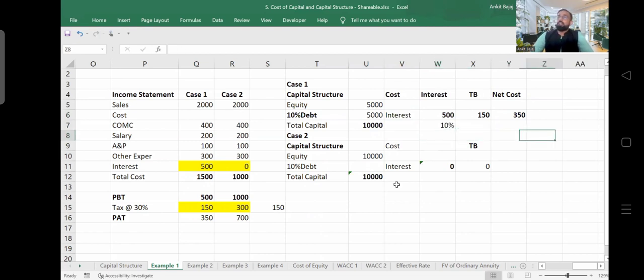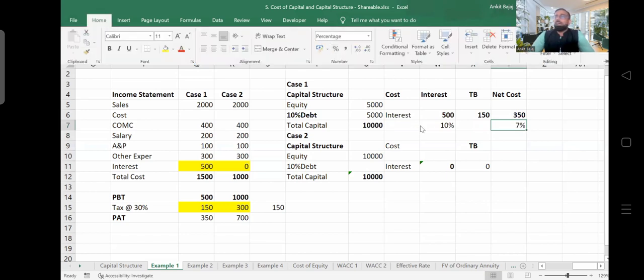But now I ask you to calculate effective interest rate. Effective cost is 350. Actual cost is 350 for you because you are able to save tax of 150 crore. So now if I want to calculate effective interest rate, it is going to be 350 divided by loan amount, and your effective interest rate is going to be 7%.